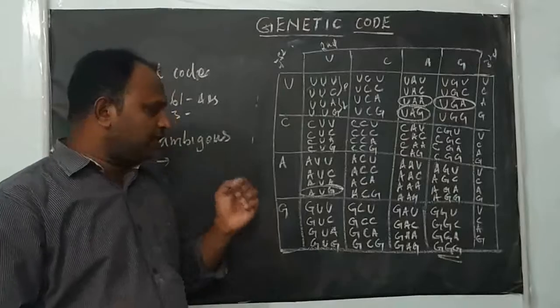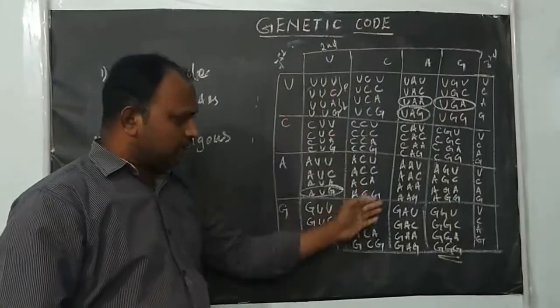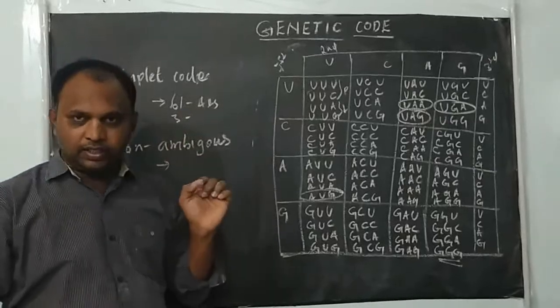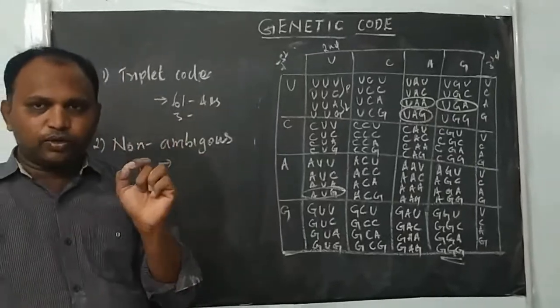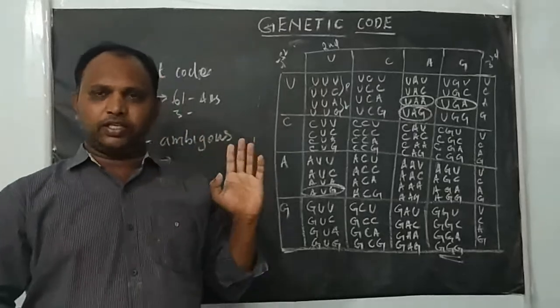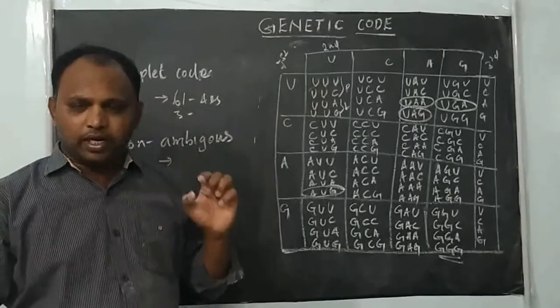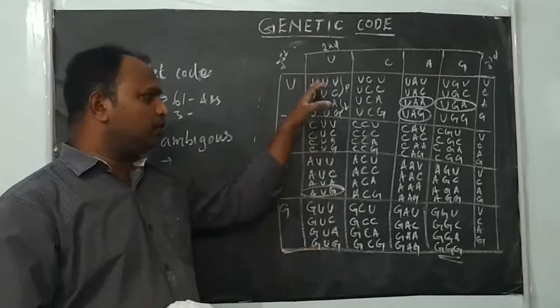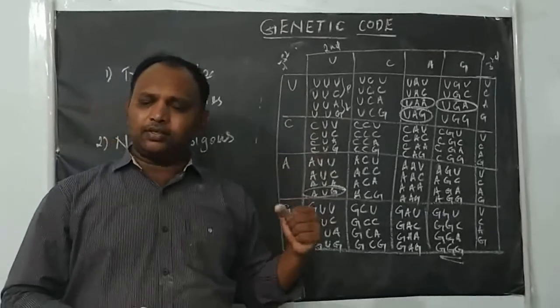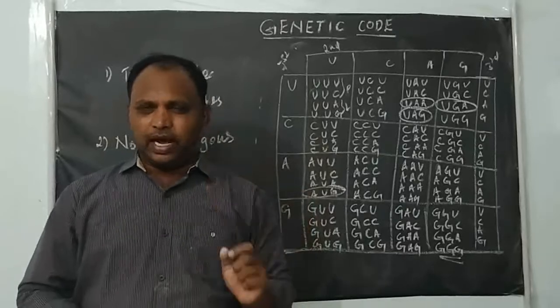Similarly, each and every codon given here, the 61 codons, codes for only a single amino acid, not more than one. Wherever UUU comes on mRNA, translation produces only phenylalanine.